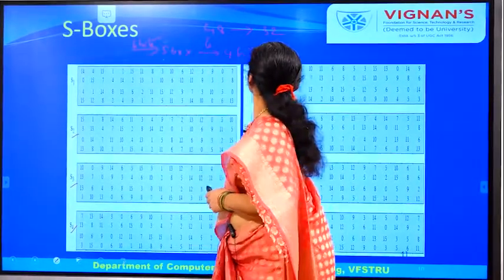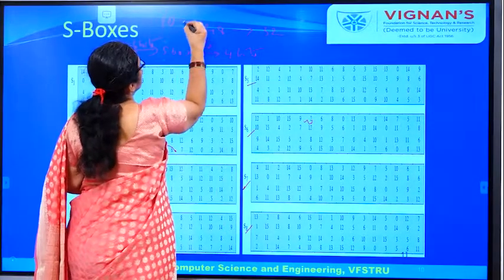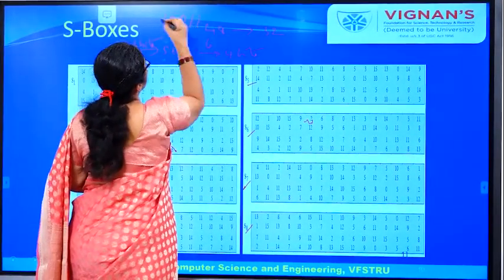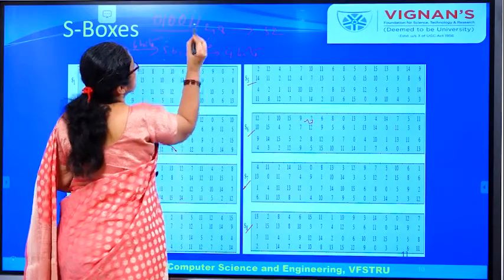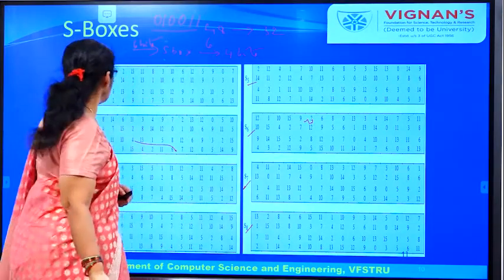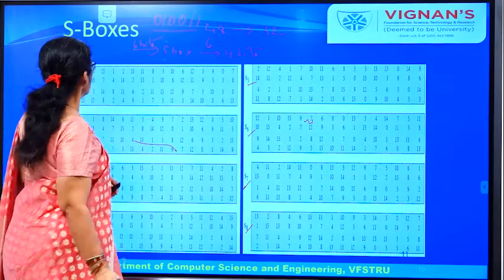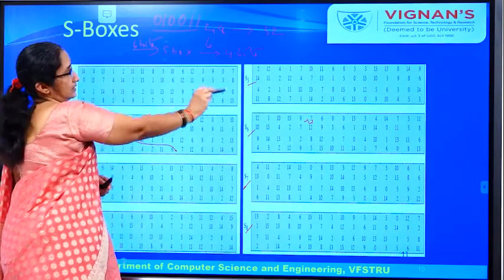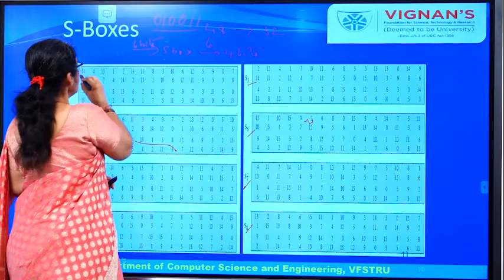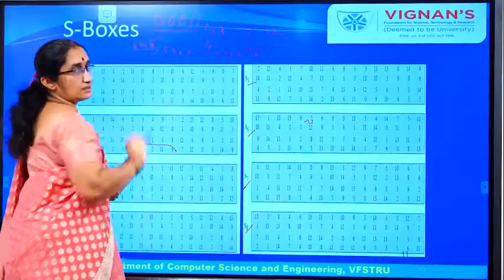Suppose you are taking the value 1 0 0 1 1 0. Suppose these are the 6 bits, and this is the input to the substitution box. Every substitution box has 4 rows and 16 columns.